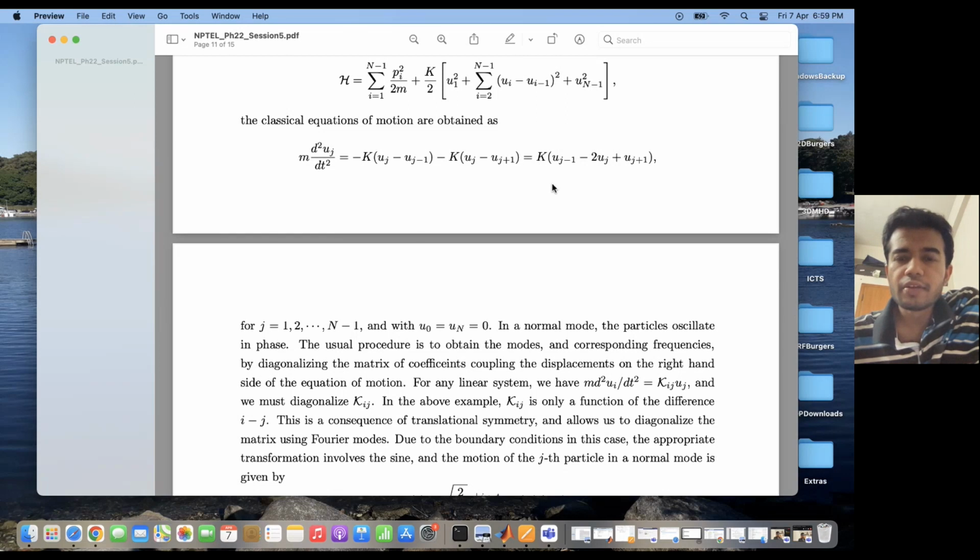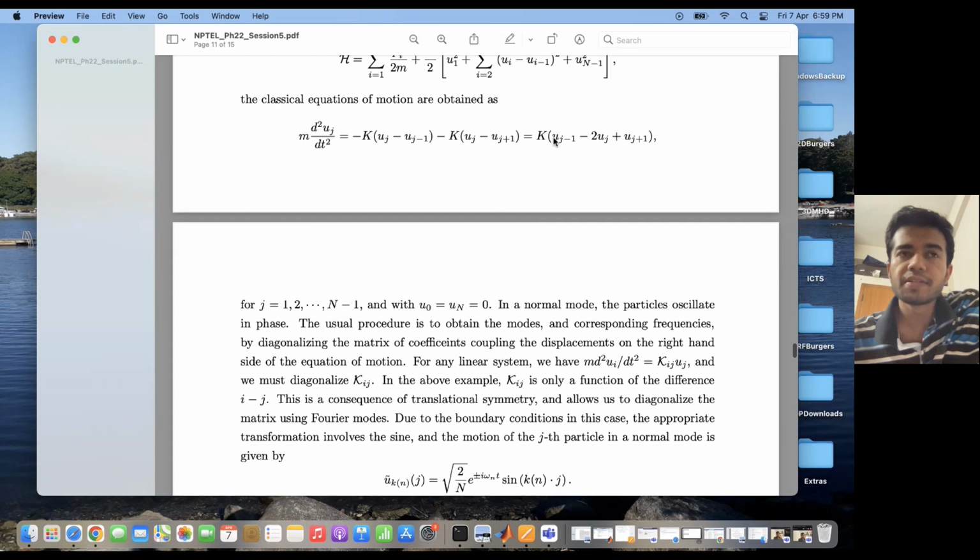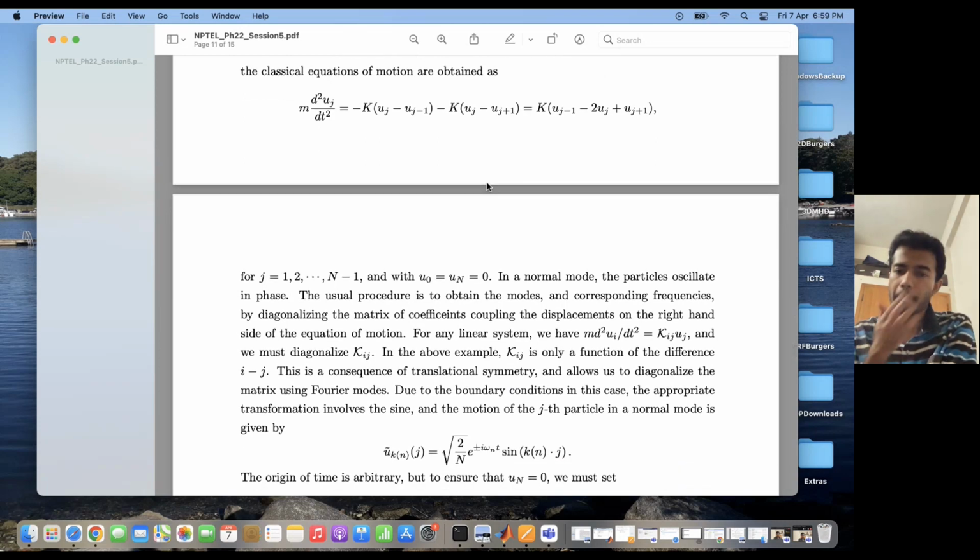And on the right hand side, you can have the column vector of the displacements, which are uj's, and the column vector is pre-multiplied with a coefficient coupling matrix. The coupling matrix basically contains elements along its diagonal. Why? Because there is only nearest neighbor coupling. So it will be a diagonal matrix which will contain elements along the main diagonal and the diagonal above and the diagonal below. So that will be the coupling matrix.